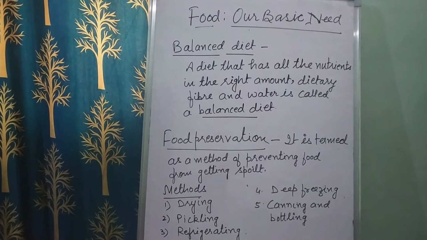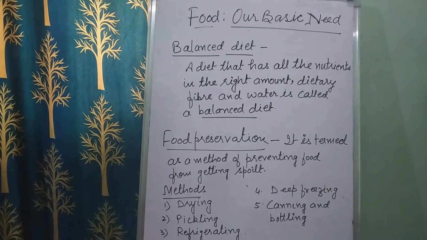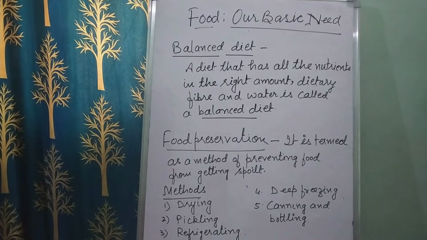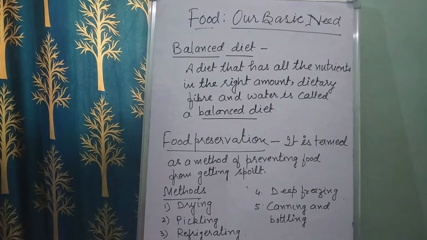Now children, you know very well, if food items are kept for a long period of time and are not stored properly, what will happen? They get spoiled, and those food items are bad for our health. Eating food that is already spoiled is bad for our health.